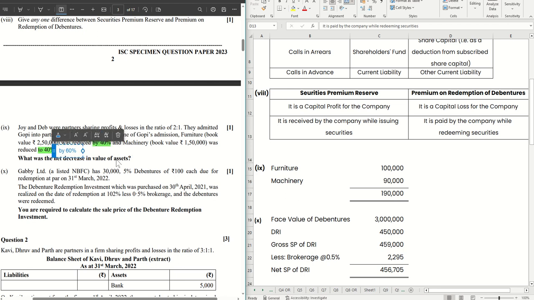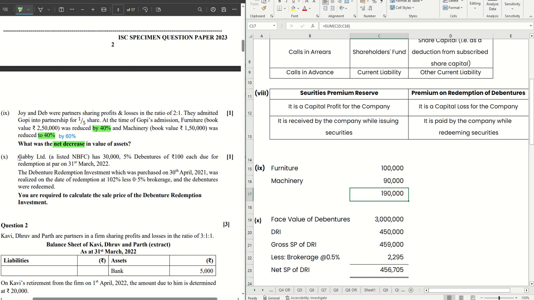Okay, so now let's do the calculation here. As you can see, it's already done. For furniture, the decrease in value is 40% of 2,50,000, right, which is 1 lakh. And for machinery, the reduction is 60% of 1,50,000, which is 90,000. So total reduction is 1,90,000, right? This is what we have to do. The question asks the net decrease in the value. Okay, that's important. So net decrease is 40% and 60%, total 1,90,000.